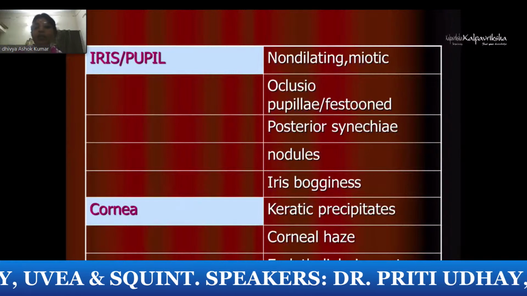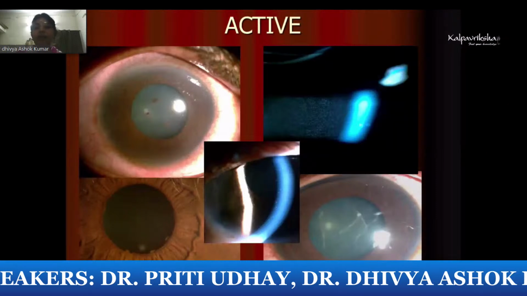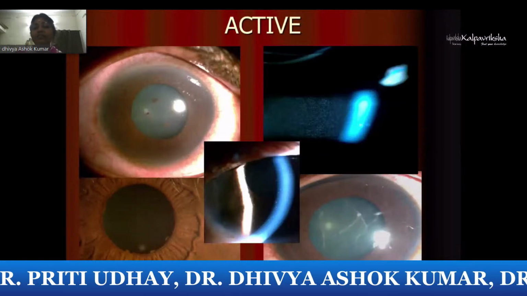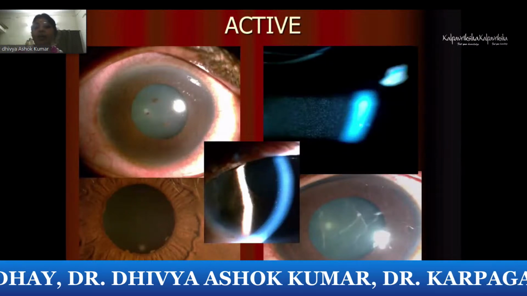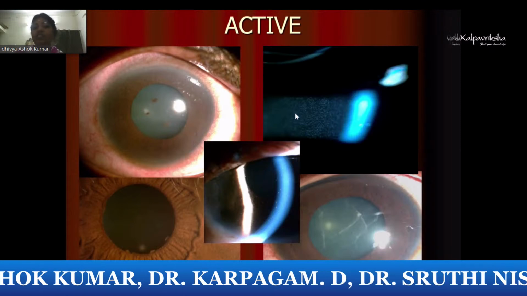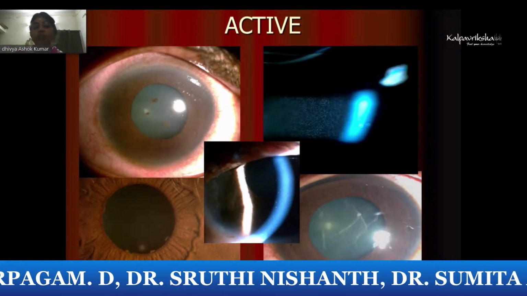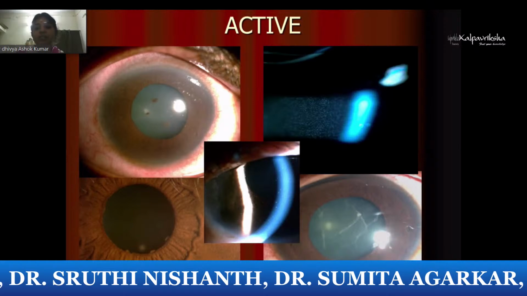In clinical evaluation, you have to look for iris, corneal and pupil changes. As you can see here, there are active and chronic stages. In the active stage, you will see cells and flare. You see the Tyndall effect here, where you can see the cells in the anterior chamber with magnification and good illumination in a dark room. You can actually see the WBCs in the anterior chamber.